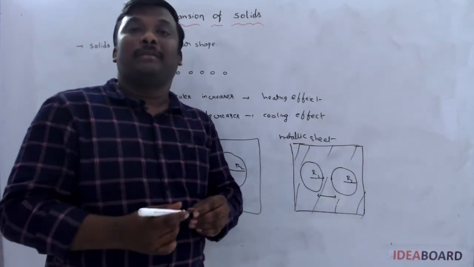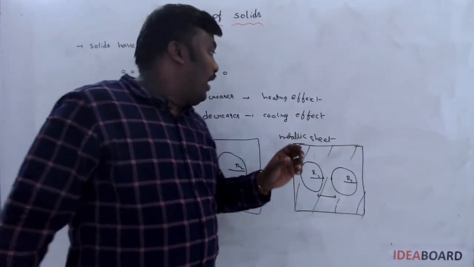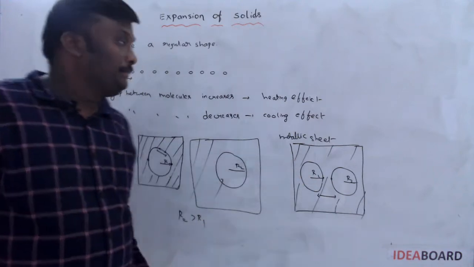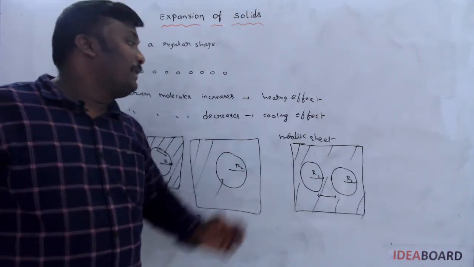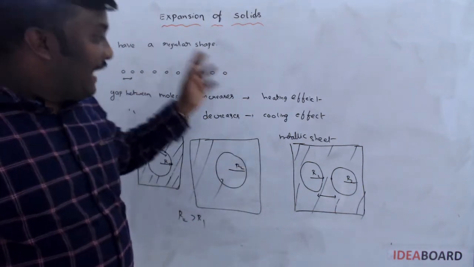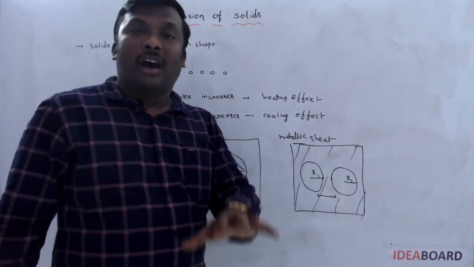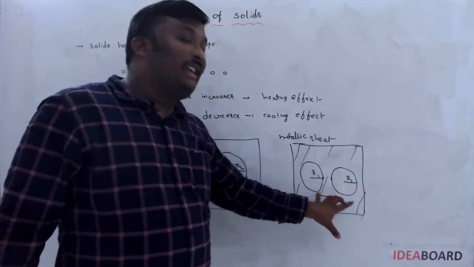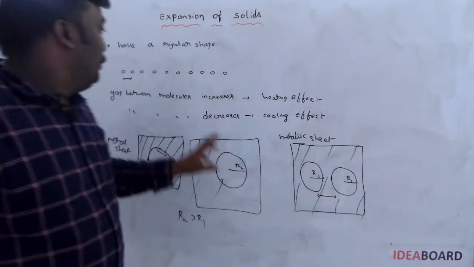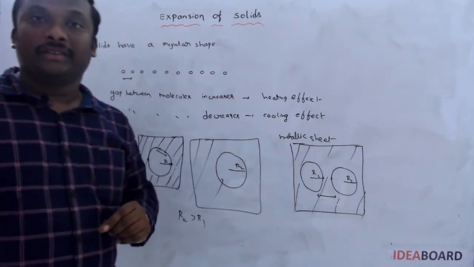Always keep in mind, in theory questions they ask in this manner: on rising temperature, what happens between the metallic sheets or cavities, the length, the diameter. Always the gap should increase, because during expansion the gap must increase.